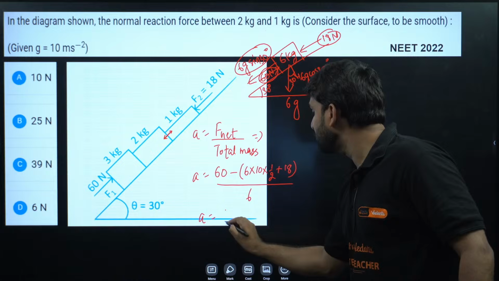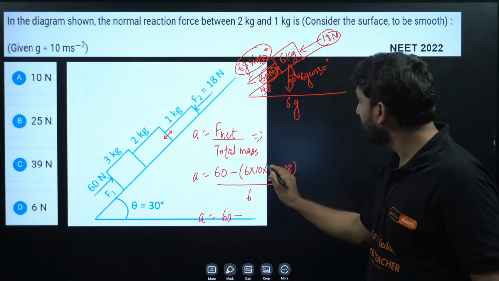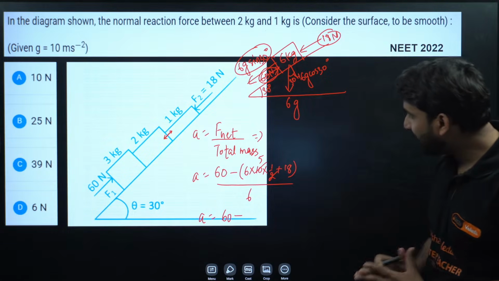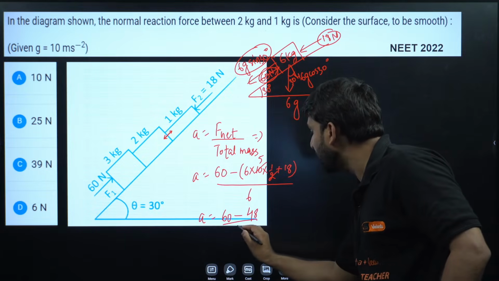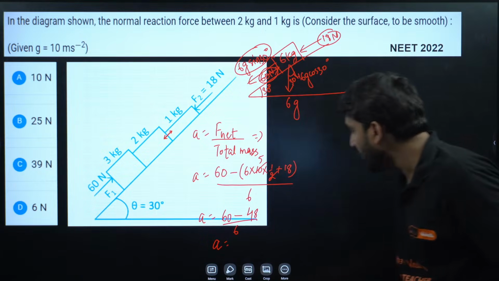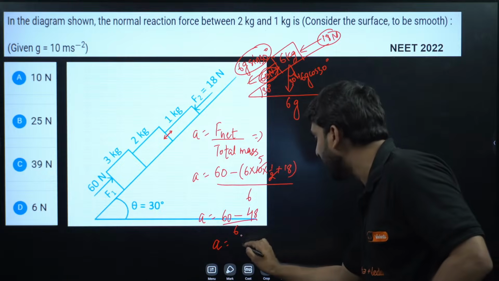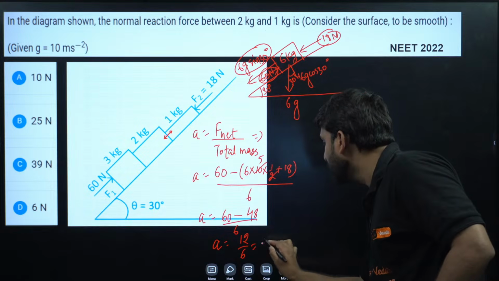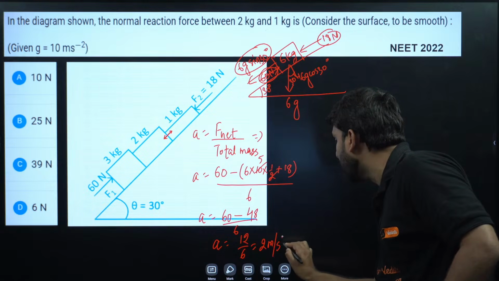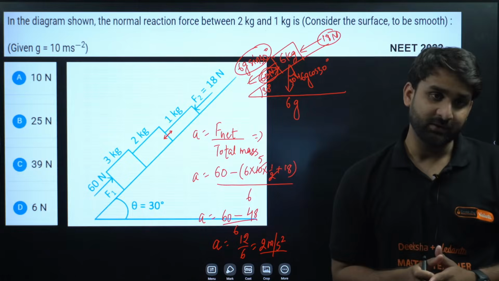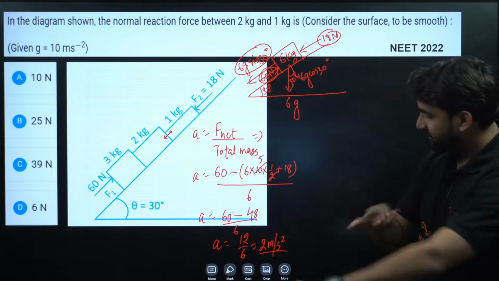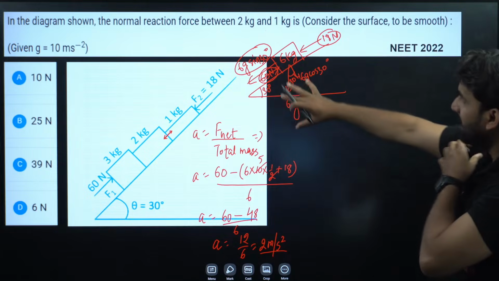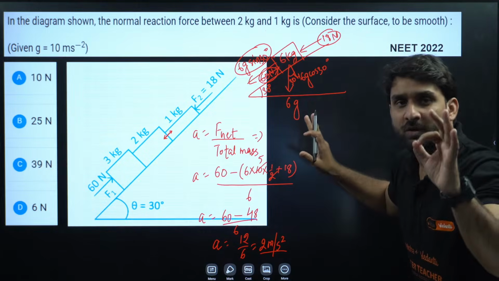So the acceleration will be equal to 60 minus 2 will cancel this by 6, 5 30, and 30 plus 18 will be 48. 48 divided by 6. So a will be equal to 60 minus 48 will be 12 divided by 6. So the acceleration we have is equal to 2 meter per second square. This question may come in the form of: what will be the acceleration? So you guys can find out the acceleration by using this formula. I hope till here no one is confused.